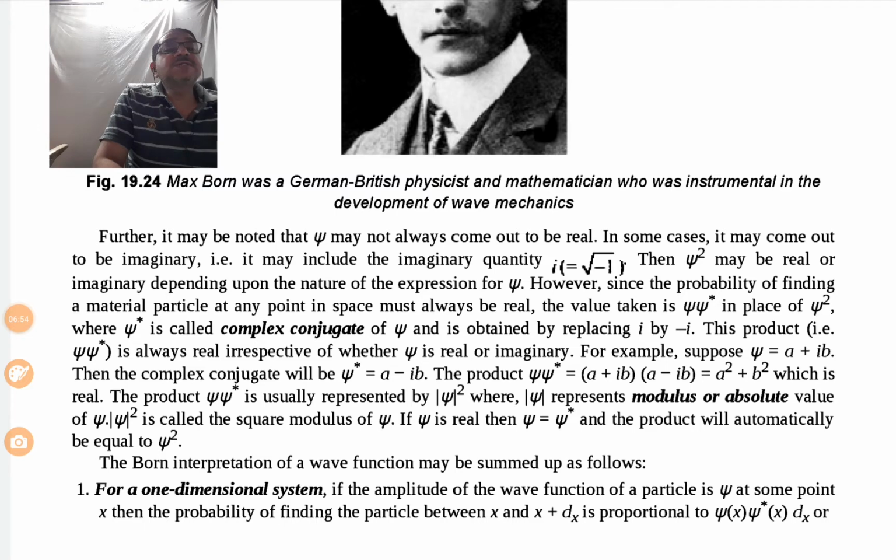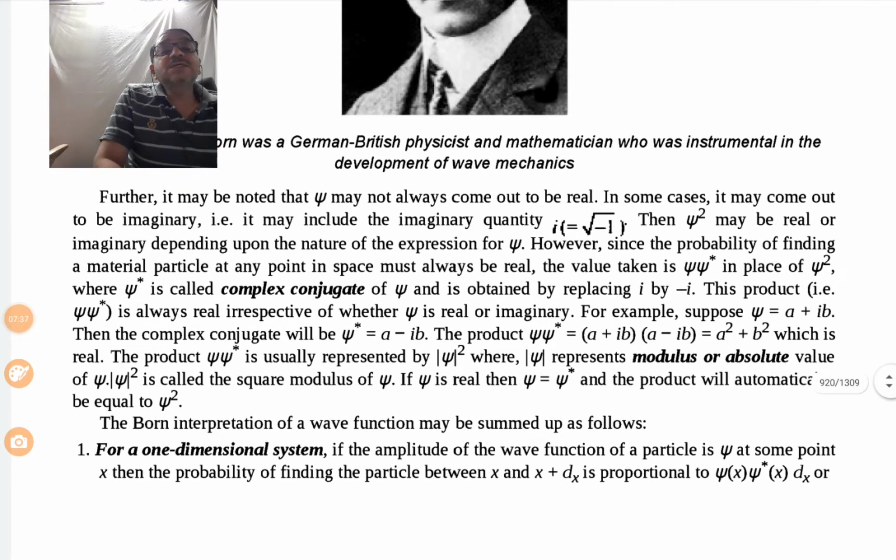Thus, the product, that is psi into psi square or psi into psi star, is always real irrespective of whether psi is real or imaginary. For example, when we consider psi is equal to A plus iB, then the complex conjugate will be psi star is equal to A minus iB. The product of psi into psi star will give A plus iB in one bracket into A minus iB in another bracket. So, that will give A square plus B square, which is real.